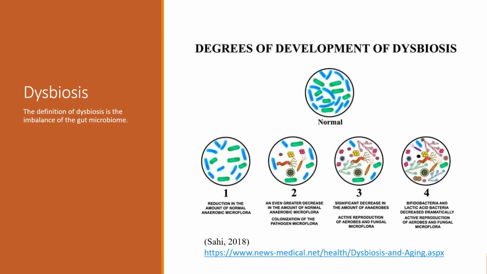Dysbiosis is the term for gut microbiome imbalance, specifically by losing beneficial microbiota, harmful microorganisms dominating the gut, or microbial diversity being lost. Dysbiosis is normally associated with bowel diseases, especially involving inflammation. Dysbiosis is what occurs in elderly people as they lose their beneficial bifidobacteria and lactobacilli and begin to gain harmful opportunistic bacteria.